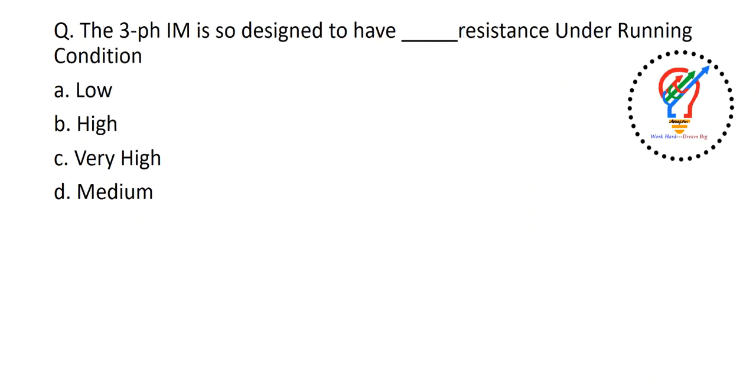A three-phase induction motor is designed to have dash resistance under running condition. Any electrical machine during running condition should have a low value of resistance. If it has a high value of resistance, the losses will be more. Then the starting condition will put the induction motor with a high resistance. Why? Because to have high starting torque. So the answer here is low.